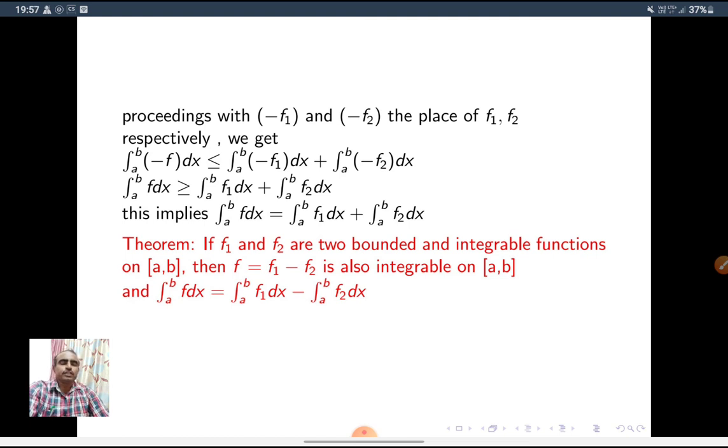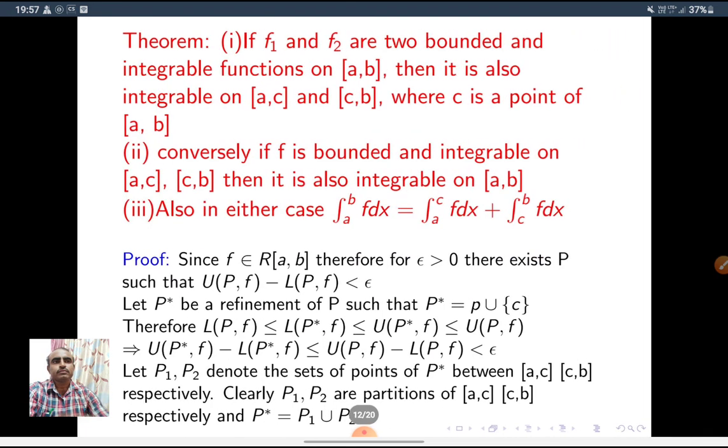So if f1 and f2 are two bounded integrable functions, then the difference is also integrable, and integral A to B f dx is equal to integral A to B f1 dx minus integral A to B f2 dx. Here, if f is a bounded function on AB, it is also integrable on AC and CB, where C is a point of AB.